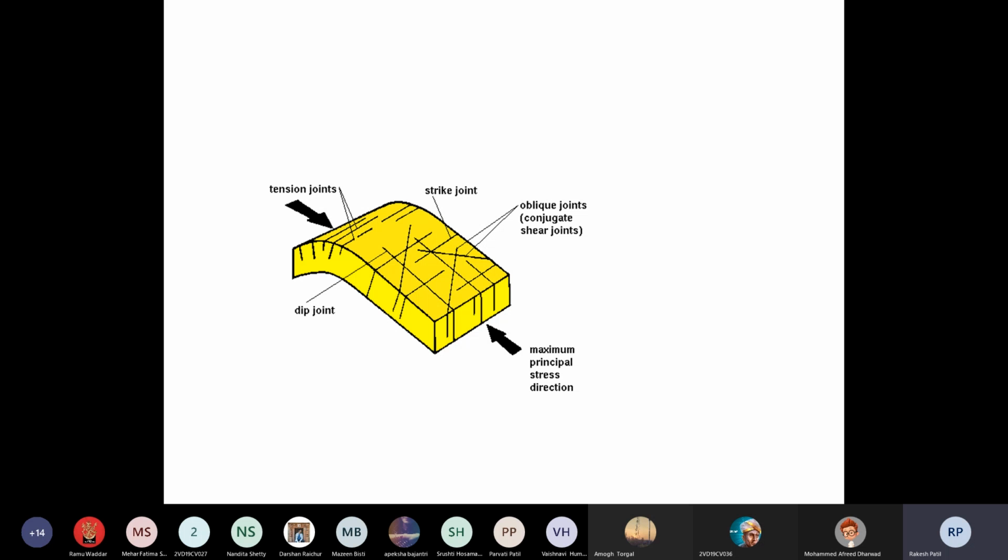There is no displacement here. Just imagine if you construct anything on the cracks, what will happen? Fault occurs, sir. No, it's not about fault.